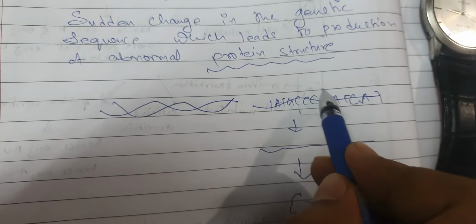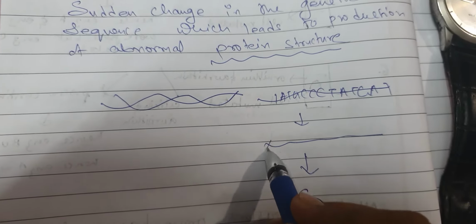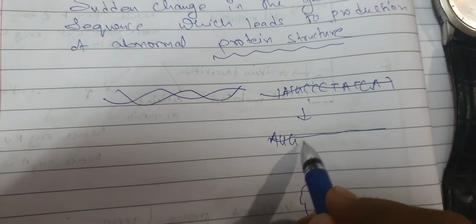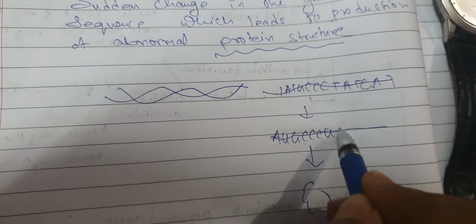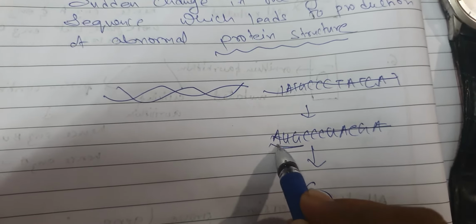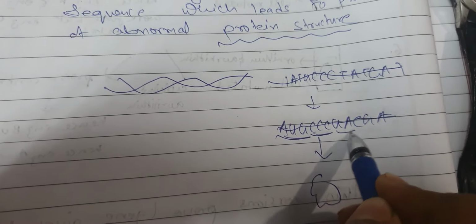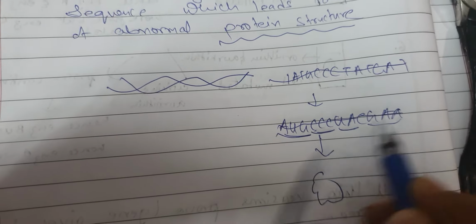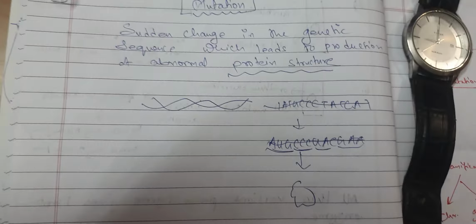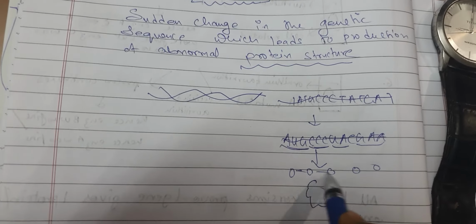But if there is a change in the sequence, as this sequence gets converted into the messenger RNA sequence, AUGCCCUACGA, AUG will give rise to an amino acid, this will give rise to an amino acid, and this will give rise to an amino acid. In this way, triplet codons give rise to amino acids, and the amino acids join with each other to form a polypeptide chain.